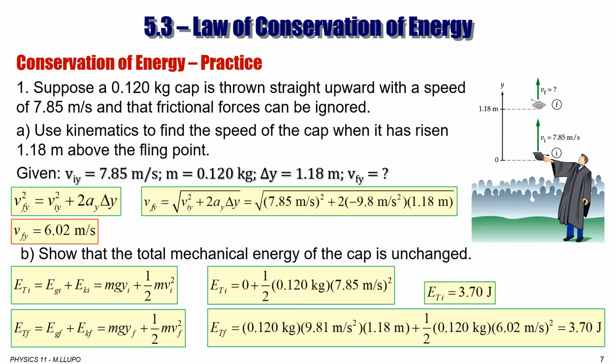Then you can plug numbers in there, and you're going to get a total energy at the final point of 3.70 joule. And you see those are exactly the same. So total energy at point 0 is equal to total energy at the final point. Initial and final total energy are the same.